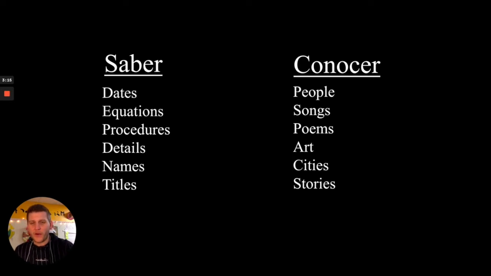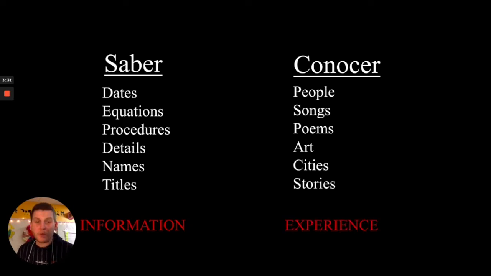So, what kind of theme runs through each of these columns? Here's what I've got. Saber deals with information type knowledge, whereas conocer deals with experiential things that you experience. You experience meeting a person and then you know them. You experience songs when you listen to them. You experience poetry when you read it, or art when you view it, and cities when you visit them, stories when you hear them.